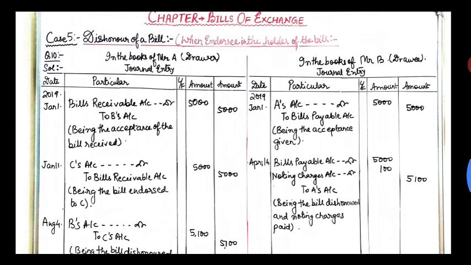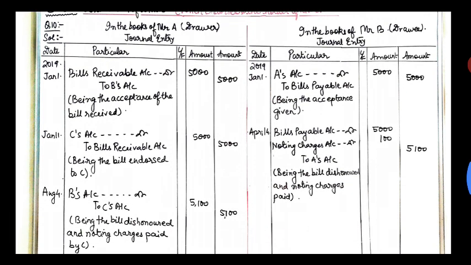So in the books of A, drawer, and in the books of B, drawee. Drawer's first entry: bills receivable account debit to B's account, being the acceptance of the bill received, 5,000. Reverse entry, January 1: A's account debit to bills payable account, being the acceptance given, 5,000. January 11, after 10 days, it was endorsed. So C account debit to bills receivable account, being the bill endorsed to C, 5,000.